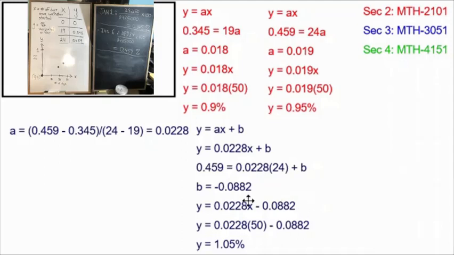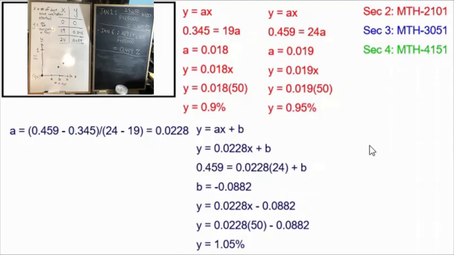If I replace my x with 50, again, February 1st is going to be day 50. I simplify, and this time I get a prediction that 1.05% of the Quebec population will have been vaccinated by February 1st. The Secondary 3 students have a little bit more power to try to come up with an accurate model, but this isn't the only way they can do it.